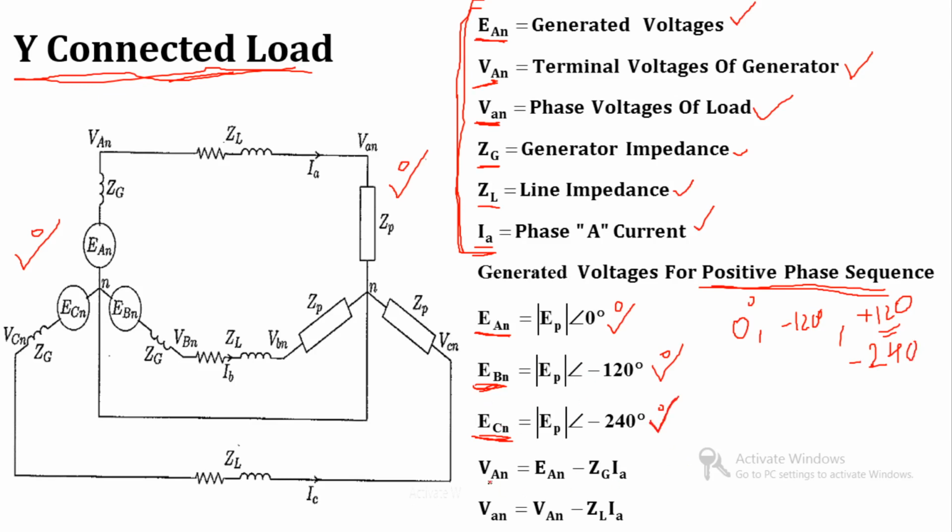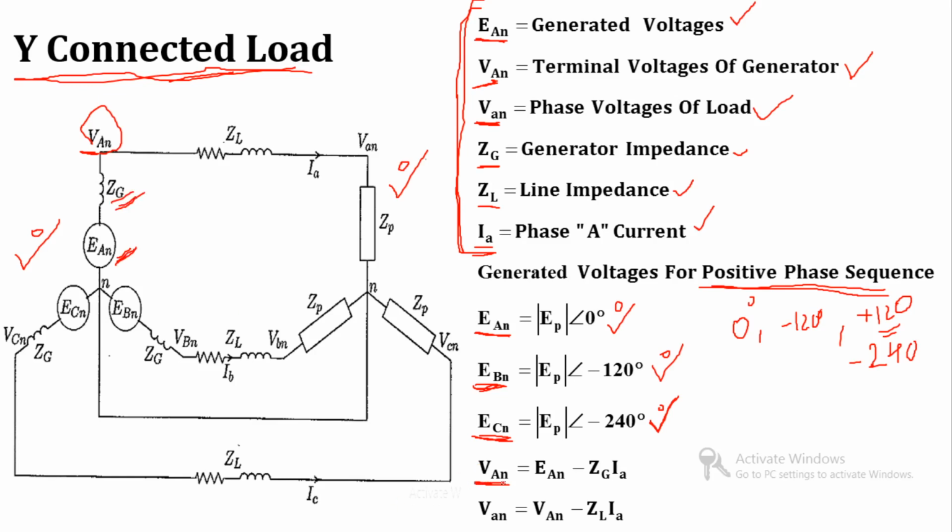Now based on this notation, we can write the equation for VAN, the terminal voltage of the generator. This is the generated EMF of phase A, and this is the terminal voltage of phase A. The terminal voltage is equal to the total voltage EAN minus the drop in this impedance.